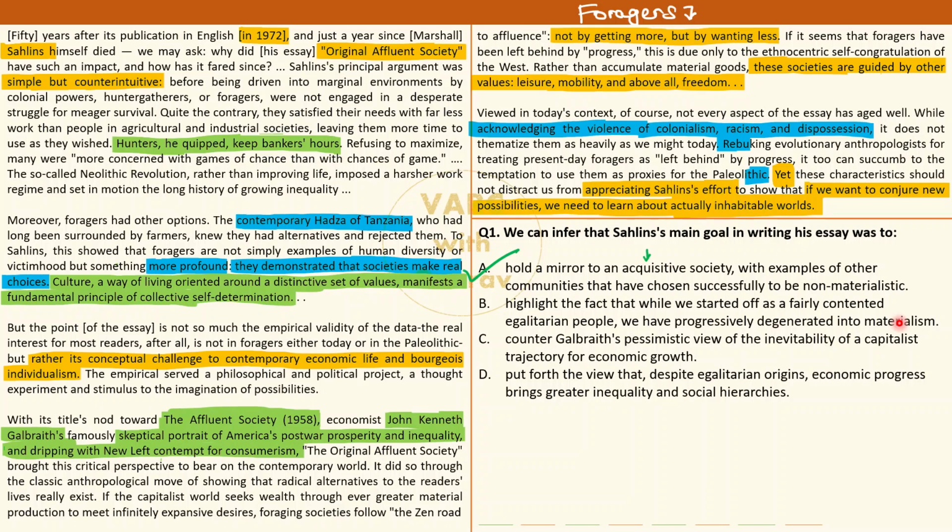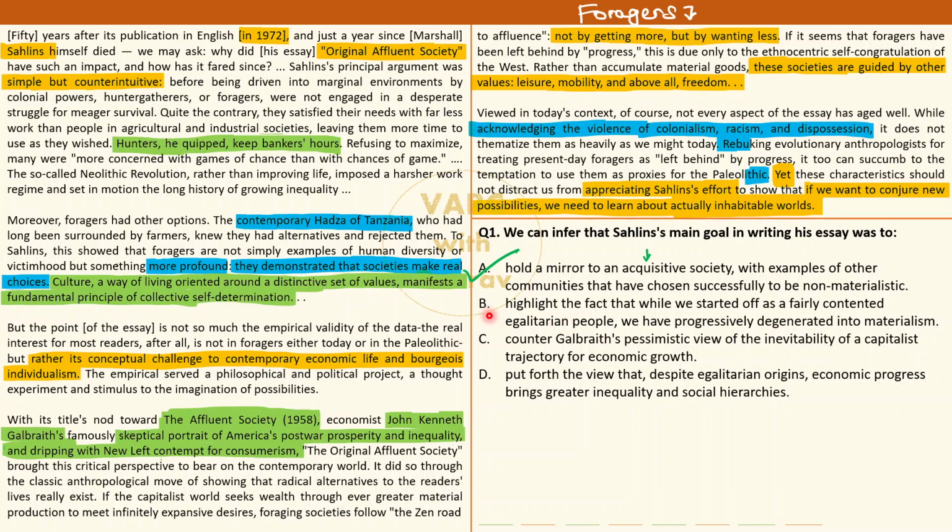ऑथर थोड़ा सा ध्यान दीजिए यहाँ पे. सालिन डेफिनेटली इज क्रिटिसाइजिंग द सोसाइटी ऑफ टुडे, but that's not his ultimate goal. His goal is to give you legit alternatives that might be possible. And secondly, he is not saying that we started off as a fairly contented egalitarian people, that एक जमाने में मानवता बड़ी खुश थी, बड़ी संतुष्ट थी, ऐसा कहीं बोला नहीं है ऑथर ने.